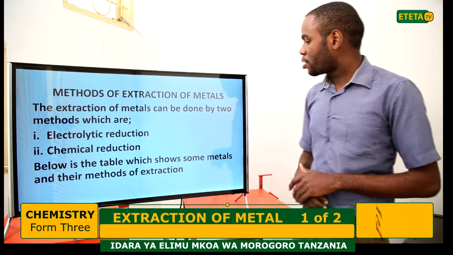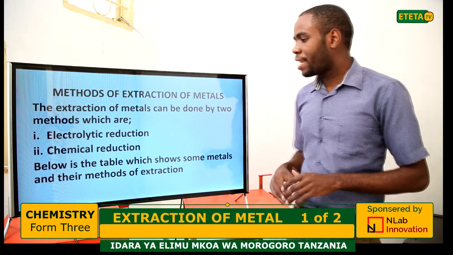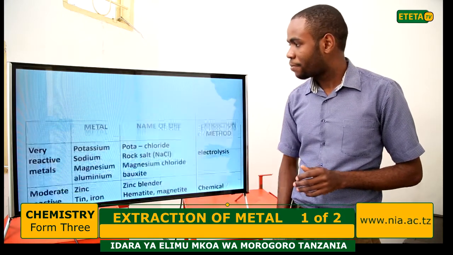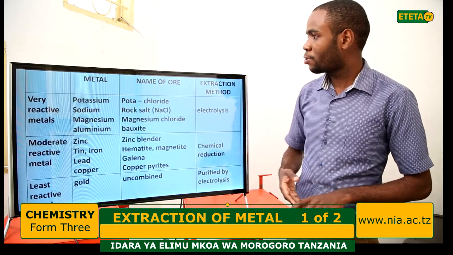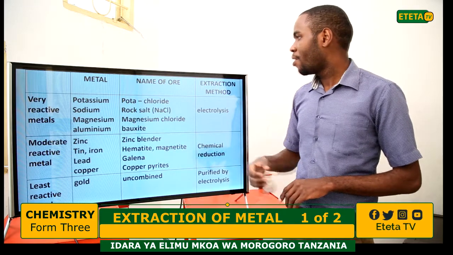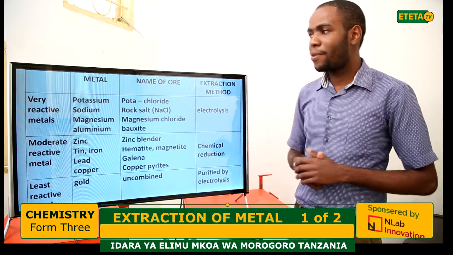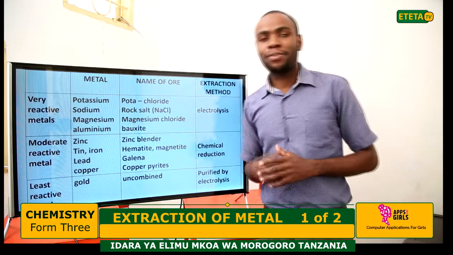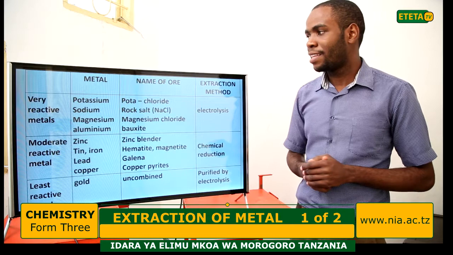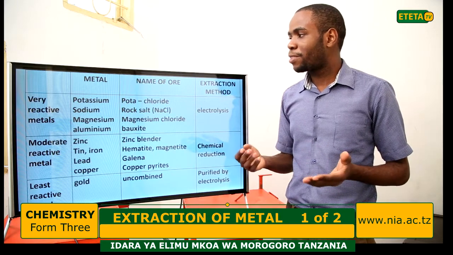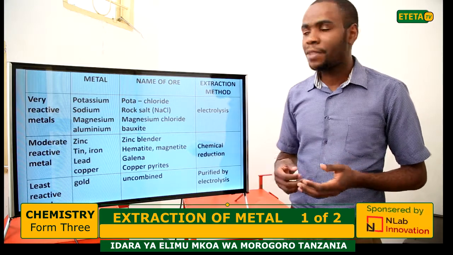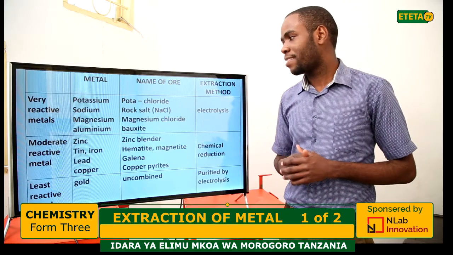Below is a table which shows some metals, their ores, and extraction methods. Let us start with the very reactive metals. Examples of very reactive metals include potassium, sodium, magnesium, aluminium, and others.